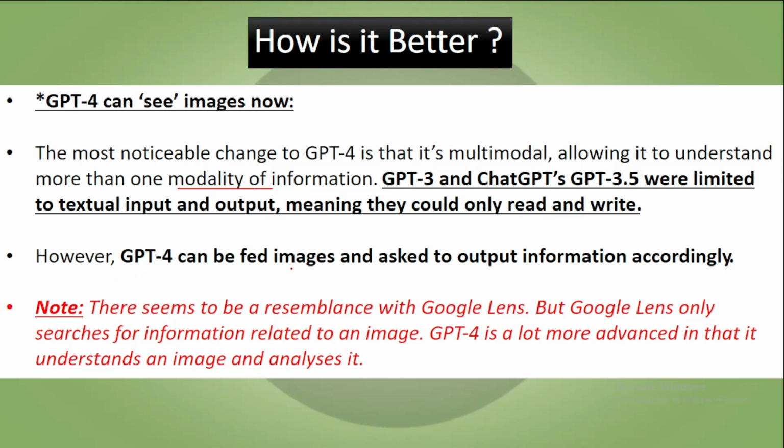However, GPT-4 can be fed images and asked to output information accordingly. You have to note here that there seems to be a resemblance with Google Lens, but Google Lens only searches for information related to an image. This is what Google Lens does. But GPT-4 is a lot more advanced in that it understands an image and analyzes it. It means that it can explain to you a joke written in an image as well.